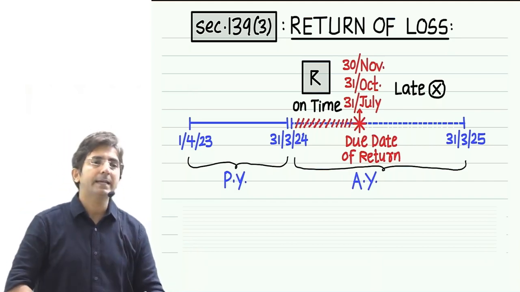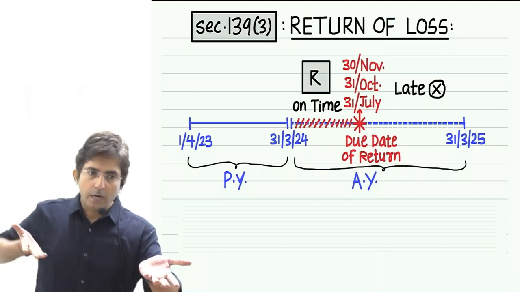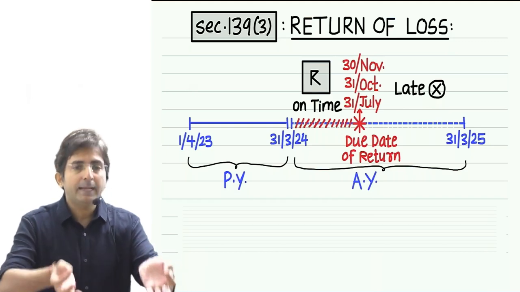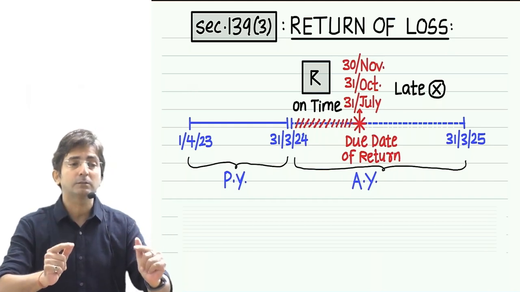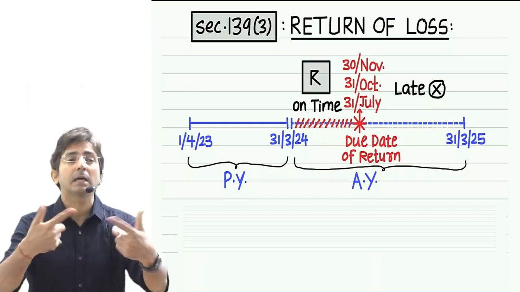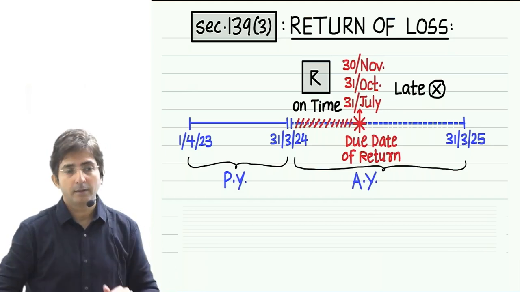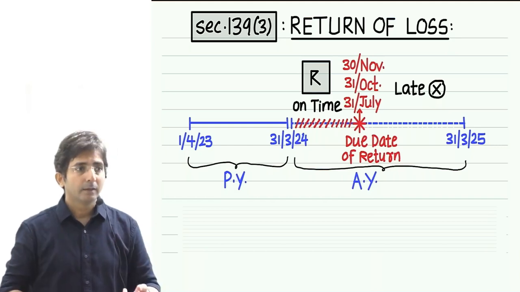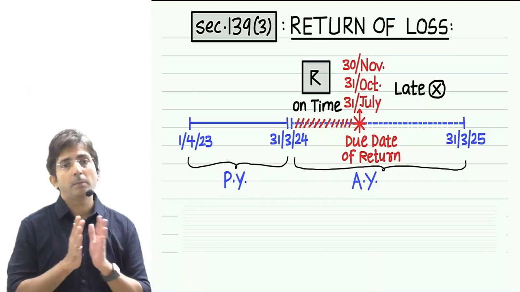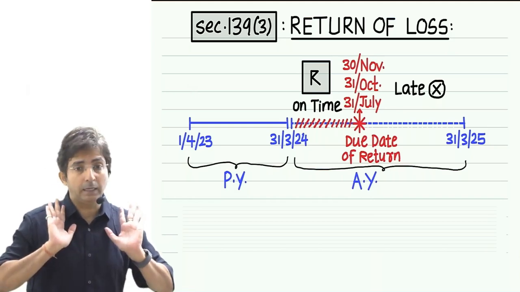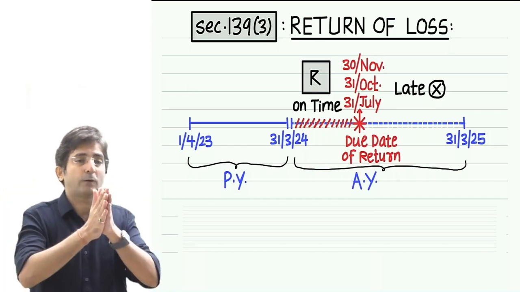My logic remains the same, whether it is house property loss or unabsorbed depreciation. It takes less time to check. The government can check such losses very fast. That's why the government is allowing people having such losses to file the return late. But other than house property loss and unabsorbed depreciation, if you have some other loss, then we need to check in detail, and that checking takes time. For that detailed checking, please file the return on time.